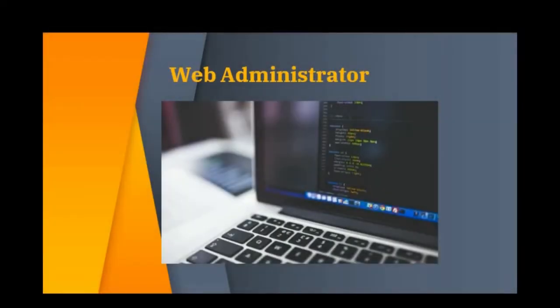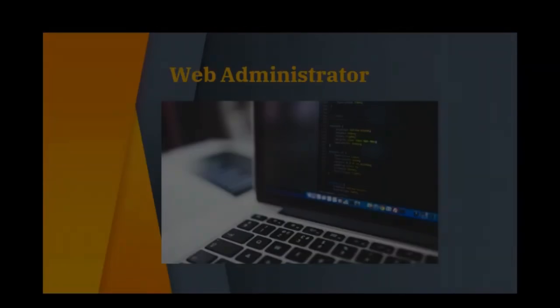Web administrators: the responsibility is to upload, design and manage the websites of the organization, like e-commerce websites or any kind of website. Whether you work in a big or small organization, like an online selling website, the webmaster's responsibility is to manage all the data and the orders coming from customers.